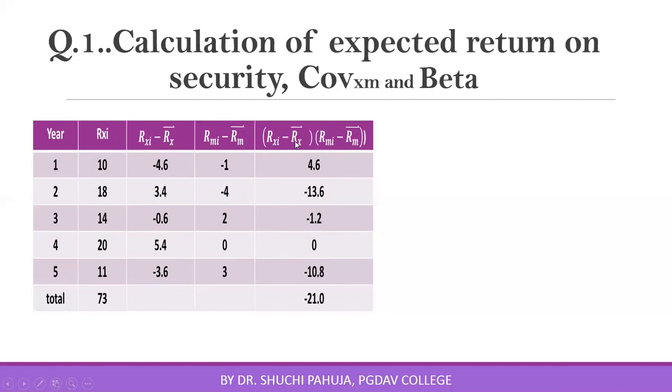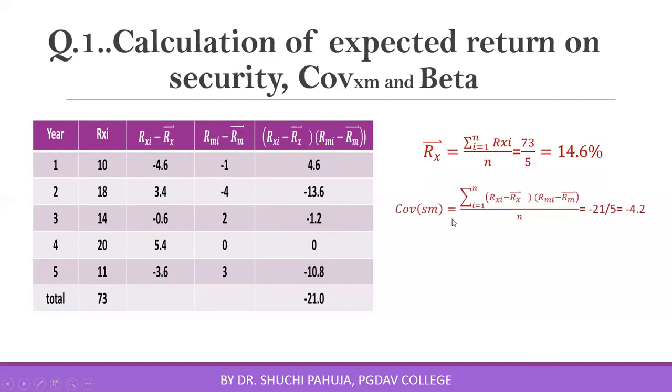Multiplying these two deviations, we have calculated this column. Sum of this column is minus 21. Divide that by number of years. This will give you covariance of security's return and market return.